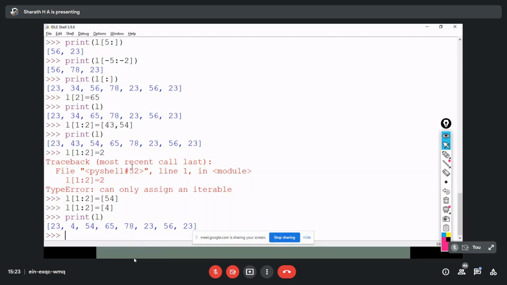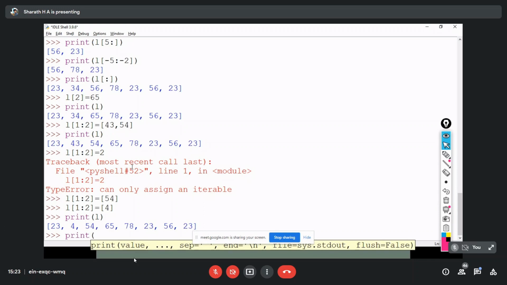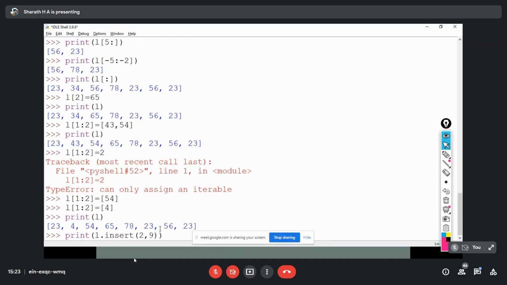Now I'll print L dot insert. On which position I have to insert, I have to mention in the first parameter, and in the second parameter what value I have to insert. So that is 9. I'm inserting value 9 at the index 2.